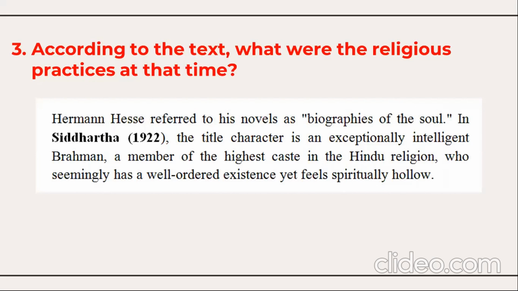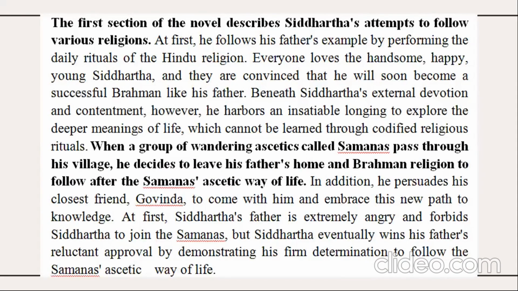Hermann Hesse referred to his novels as biographies of the soul. In Siddhartha, published in 1922, the title character is an exceptionally intelligent Brahmin, a member of the highest caste in the Hindu religion, who seemingly has a well ordered existence yet feels spiritually hollow. The first section of the novel describes Siddhartha's attempts to follow the various religions.